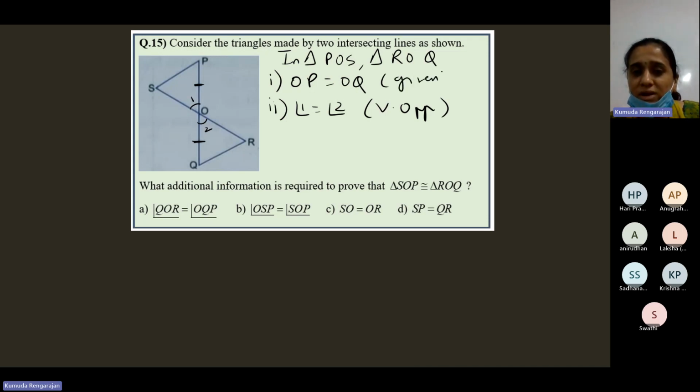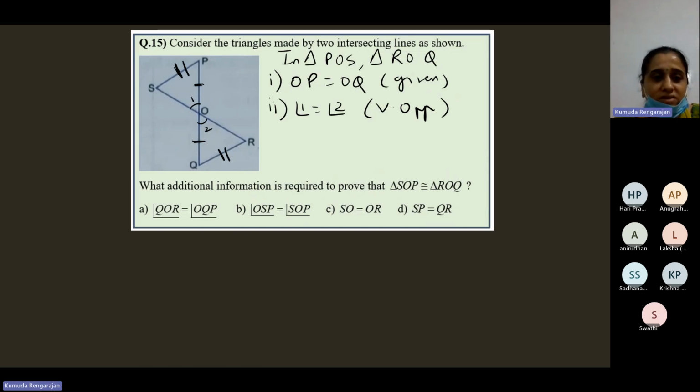Now tell me, what is that one other information you need? SO is equal to OR. That will make which rule? SAS. Okay, but we'll just check the others also. Supposing SP is equal to QR is given.